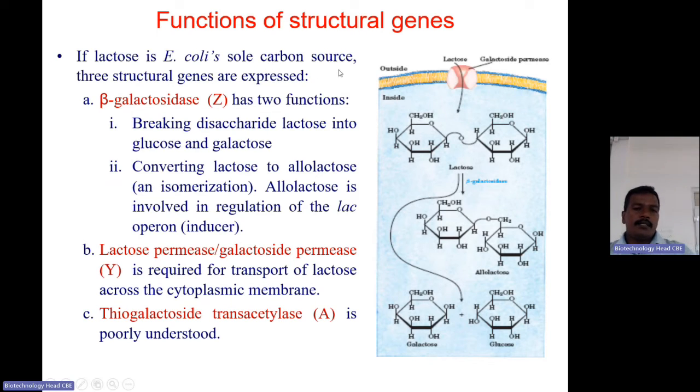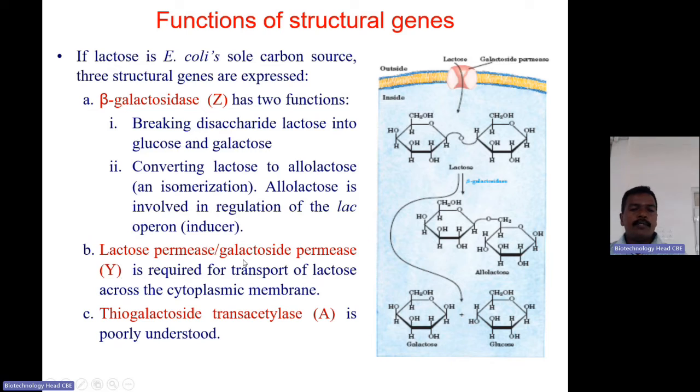Now the functions of the three structural genes present in the lac operon. Beta-galactosidase has two functions: breaking the disaccharide lactose into glucose and galactose, and converting a small fraction of lactose into allolactose through isomerization. This allolactose acts as an inducer that will bind to the repressor protein, the regulatory protein.